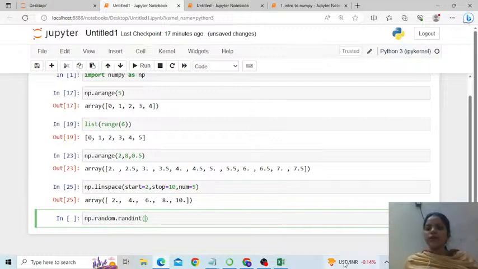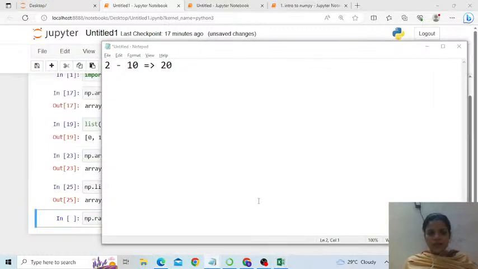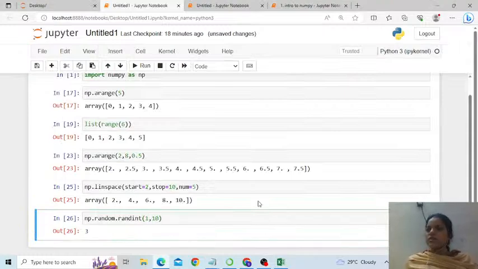Okay, so random is a module that contains a function random integer. Suppose I say generate a random integer between 1 to 10. Is that correct? If I run this code again, see, randomly it is picking up a number between 1 to 10. So 1 will be the lower limit here and 10 is the upper limit. Okay, 10 will not be chosen because the upper limit is ideally checked for lesser than. It never includes the upper limit. If you wanted 10 also, then you should have given the upper limit as 11.